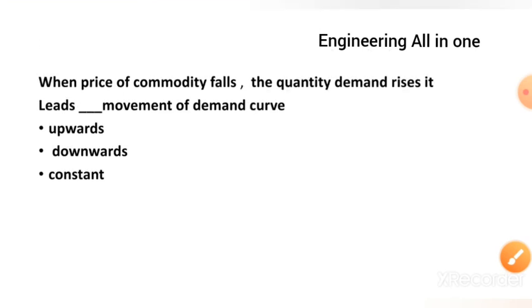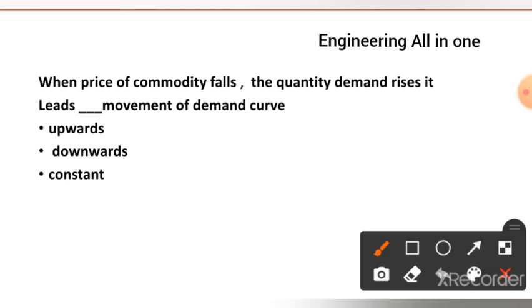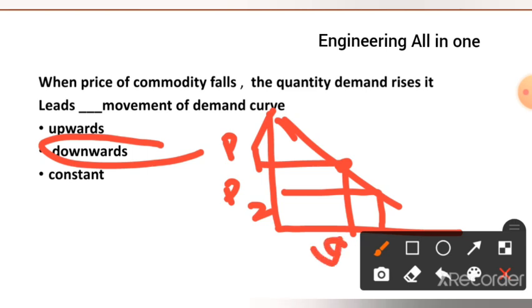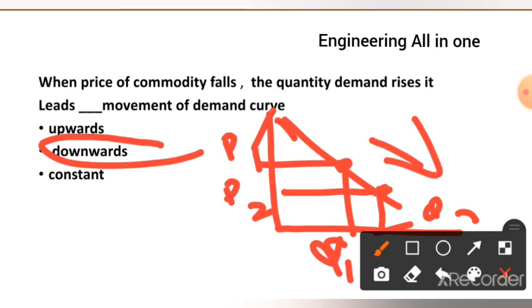Now see one more question, number 32. The question: when the price of the commodity falls, the quantity demanded rises, it leads to the dash movement of the demand curve, downward movement of the demand curve. Suppose this is the demand curve, and this was the first plot. Now price has fallen, price has reached P2, this was P1, then demand will increase. This was Q1 and this point is Q2, so demand has reached here. This is referred to as the downward movement of the demand curve.